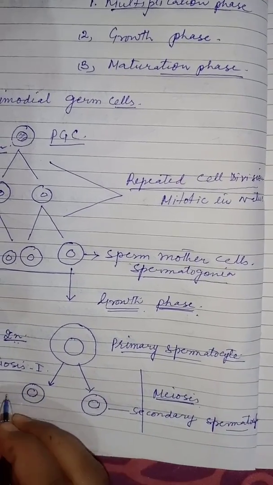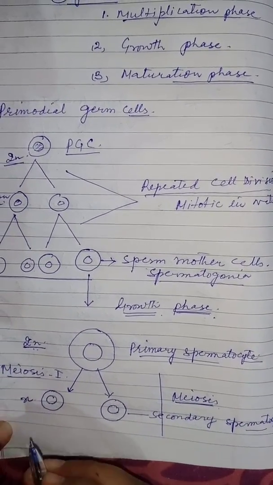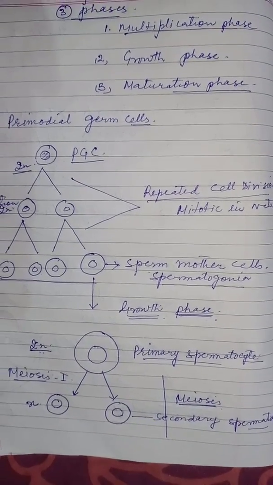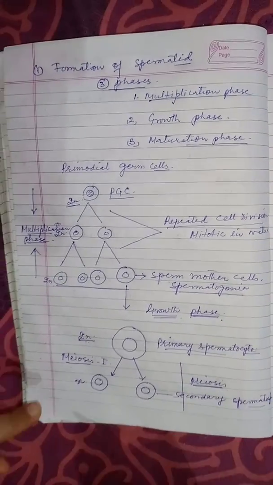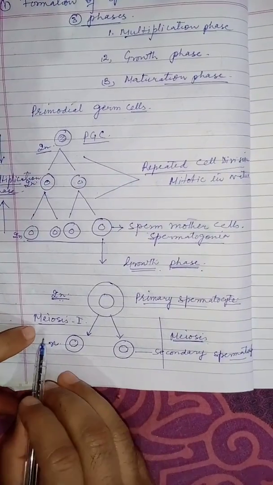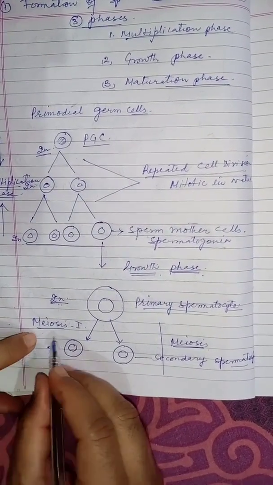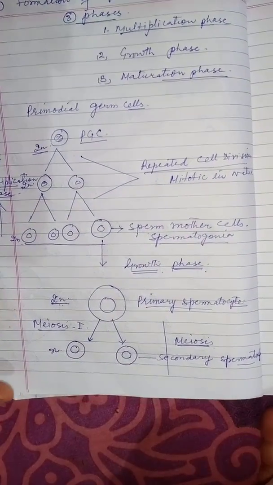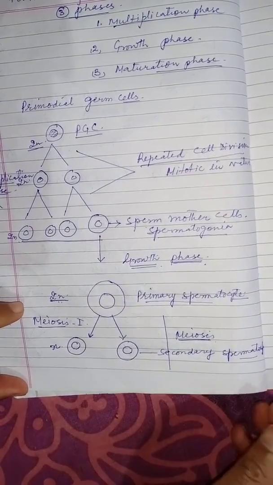You would be having a knowledge of meiosis, so this first meiotic division is the reductional division.